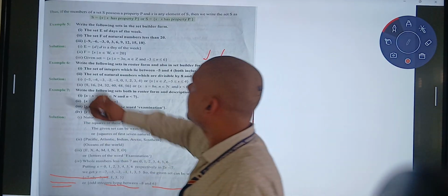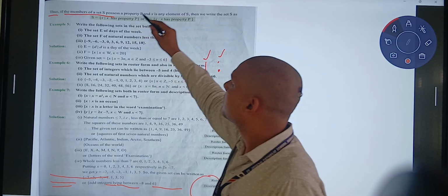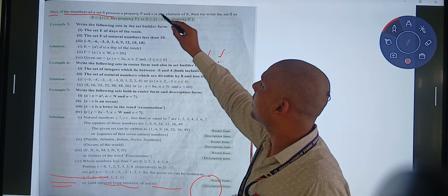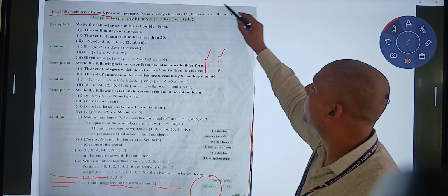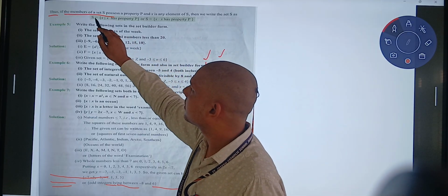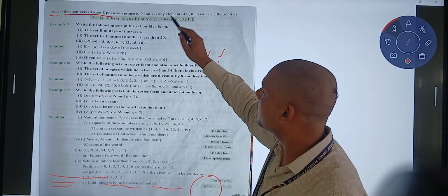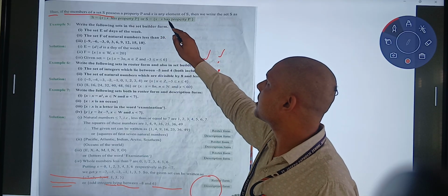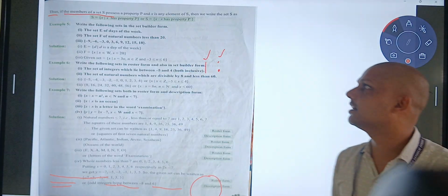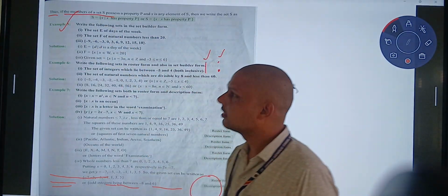Thus, if the members of set S possess a property P and x is any element of S, then we write the set S as {x such that x has property P}. Like that we will write. See the examples, it will be more clear.